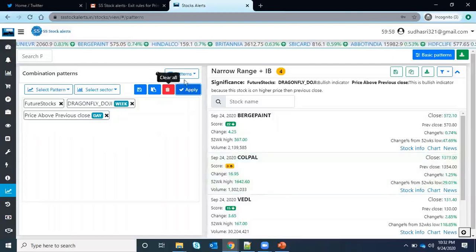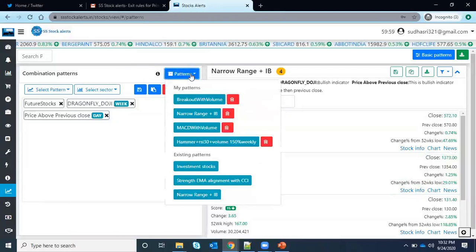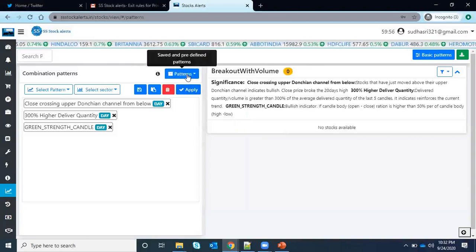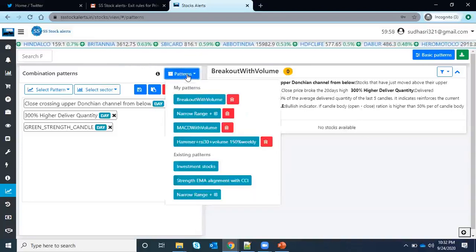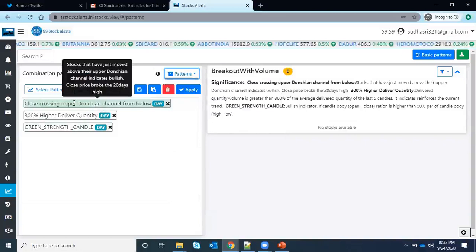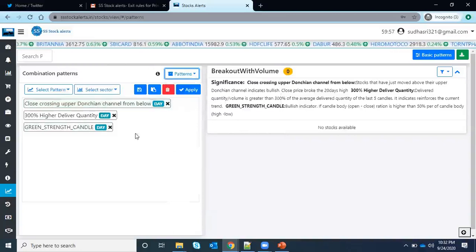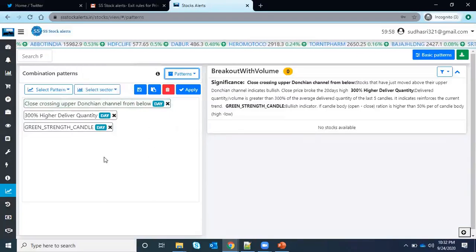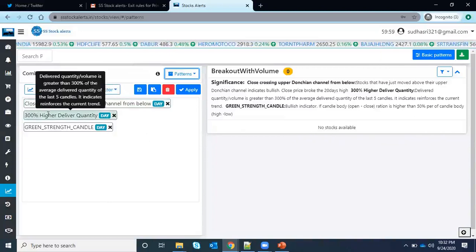Suppose I want to see breakout stocks, breakout with volume. This is a predefined scanner which I have created. I just selected this one, and this Donchian channel actually refers to a breakout. What it means is, it takes the 20 days high, and whenever that 20 days high is broken, that is a breakout. And I want to see the volume which is greater than 300 percent.